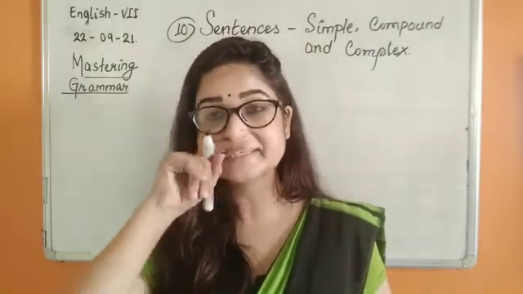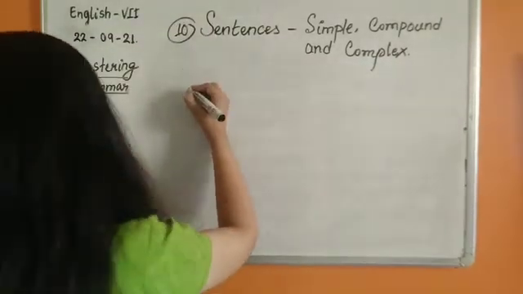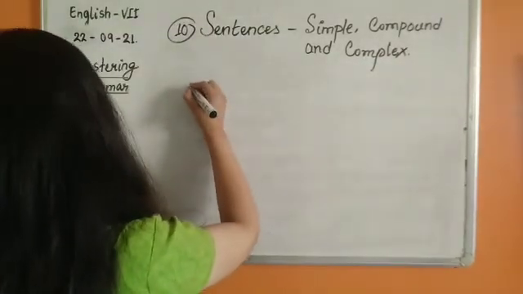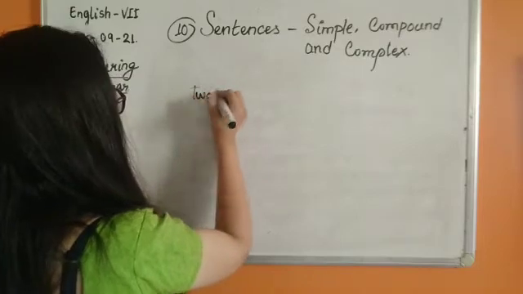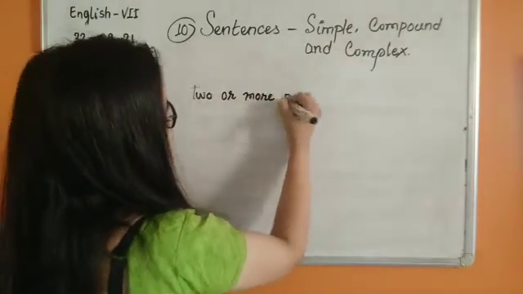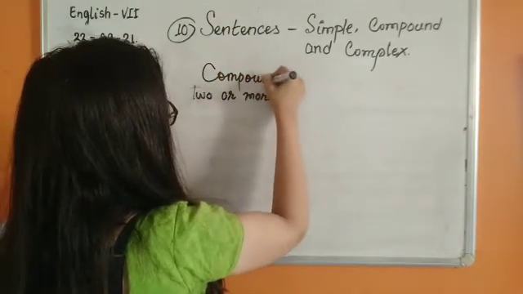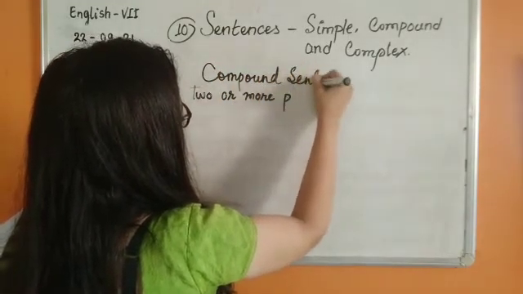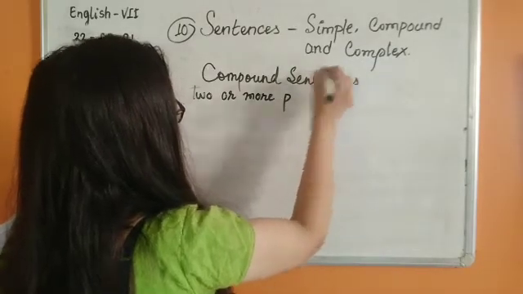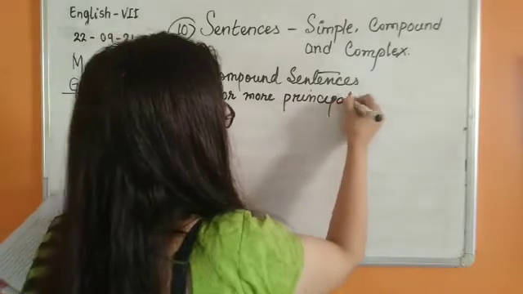So how are these separate? Like what did I tell you? Let me tell you first. I have told you they are made of two or more principal or main clauses. I am talking about compound sentences.